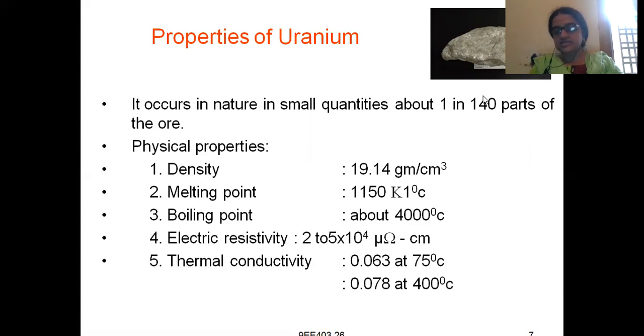Its electrical resistivity is 2 to 5 into 10 to the power of 4 micro ohm centimeter. Our resistivity should also be less. Why? Because it should emit more and more amount of heat. Next is its thermal conductivity: at 75 degrees centigrade it is 0.063, and at 400 degrees centigrade it is 0.078. Means as the temperature increases, the conductivity of the material is also increasing.